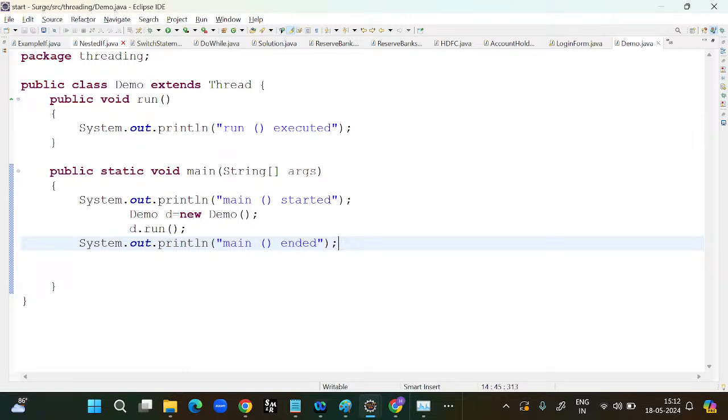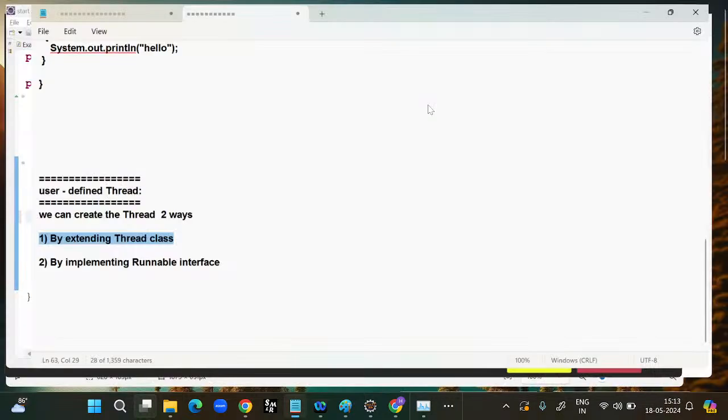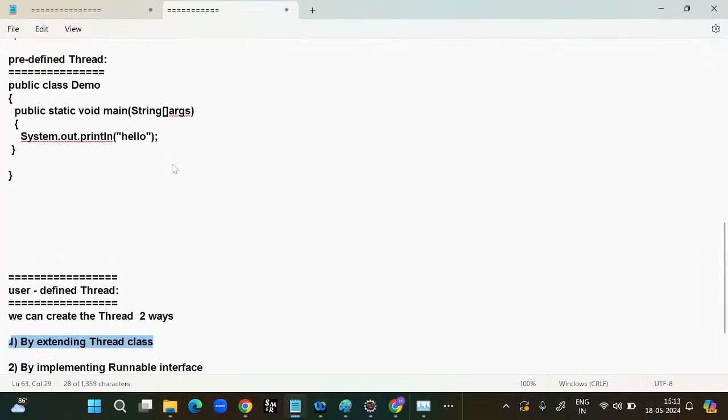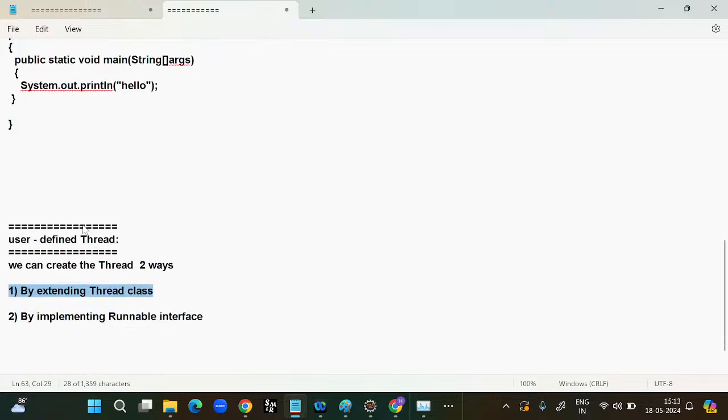Now you can observe here, this is the main method. Now I would like to create one thread. The predefined thread we already discussed. Whenever we execute a program, the JVM internally uses the predefined thread, that is the main thread. Now we are discussing the user defined thread. Based on the project we will create user defined threads.